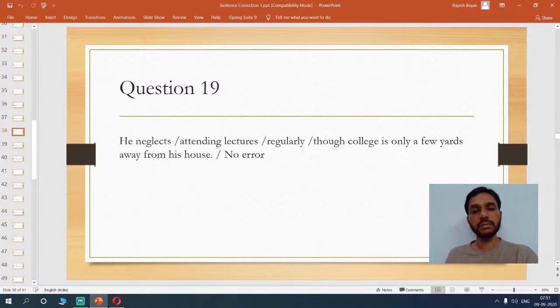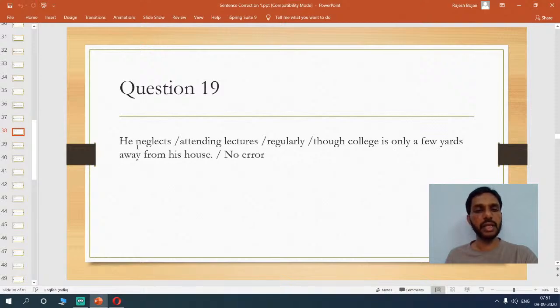And like attending lectures, we are talking about several lectures. So he neglects attending lectures regularly, though college is only a few yards away from his house. So what you have to remember here is we are talking specifically about his college. We are emphasizing the college.